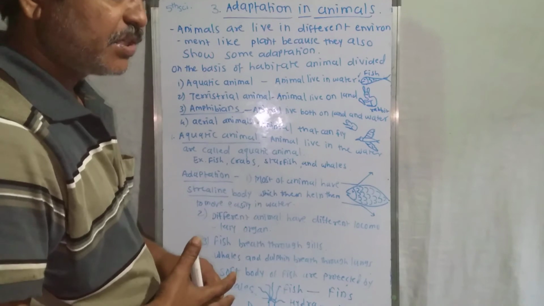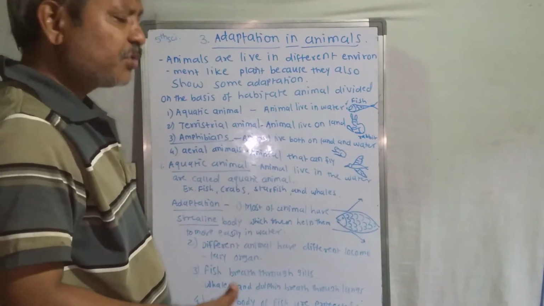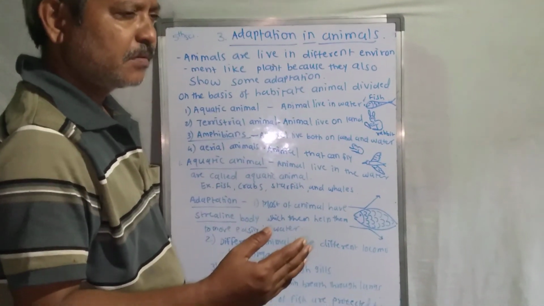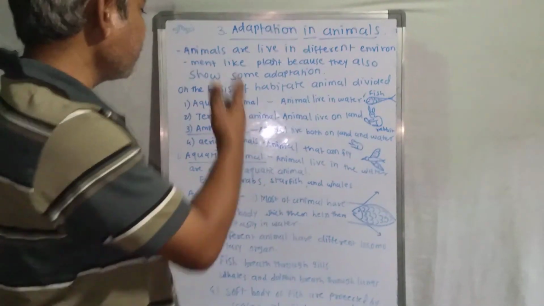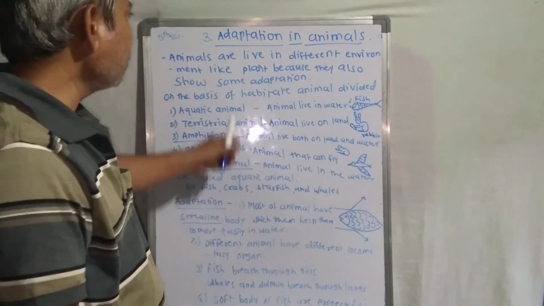And lastly, the soft body of the fish. The fish body is very soft because it is easy to move. This soft body is covered with scales. So in this way the aquatic animals show adaptation to live in the water.